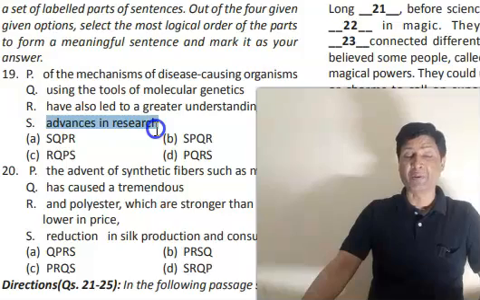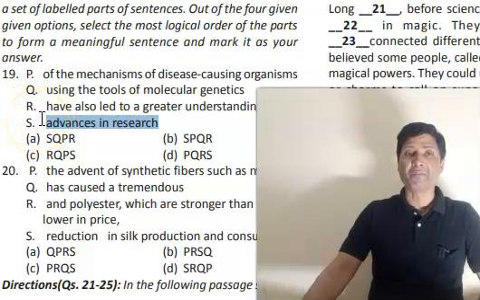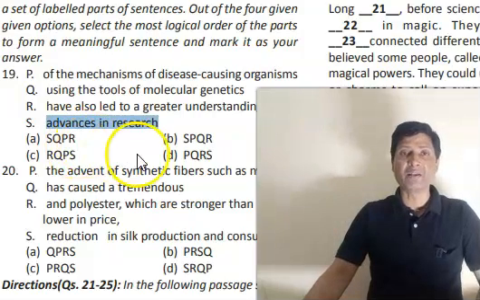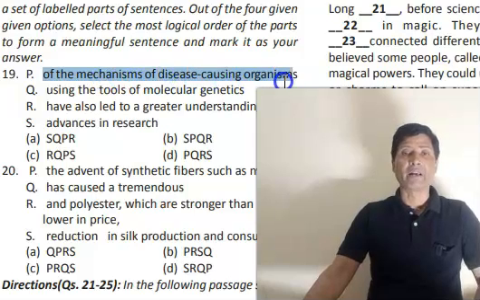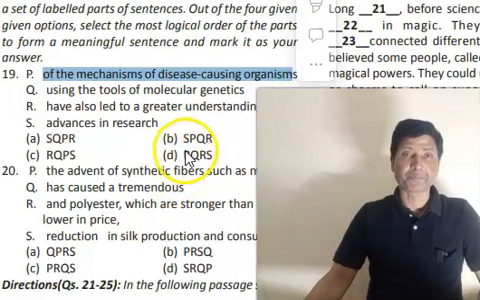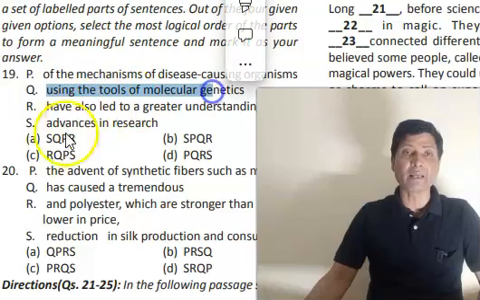It could have been followed by a verb, but if you look at these parts, if you take the verb part, then S will be followed by R, but it will not be. So the sentence is talking about advances of the mechanisms of disease causing organisms, and then Q will go, using the tools of molecular genetics have.